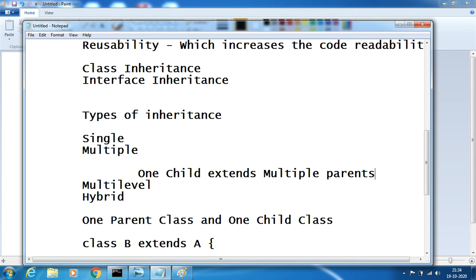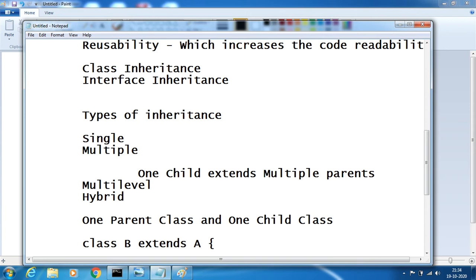So this is somewhat an irrelevant feature in Java to implement using a class, because a class cannot handle multiple inheritance, as a derived class has to manage a child with more than one dependency.